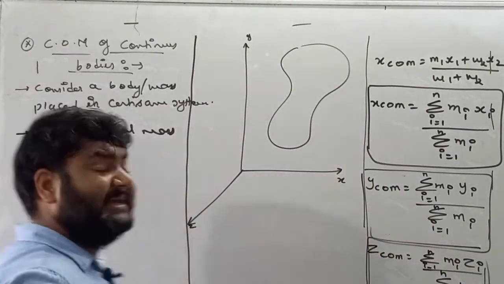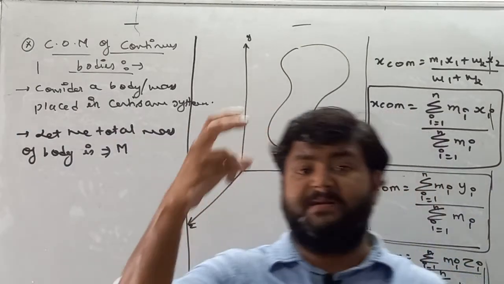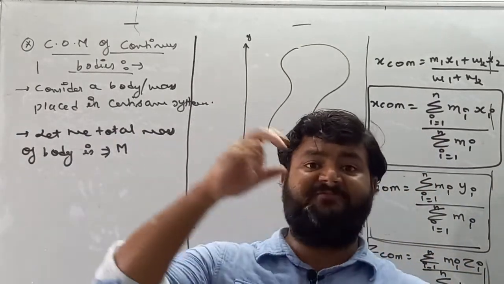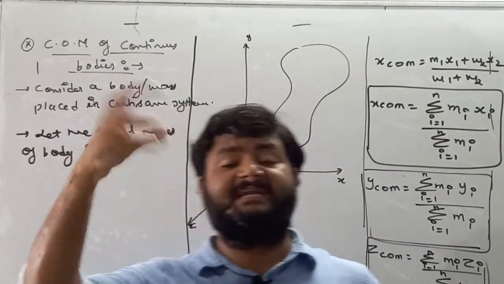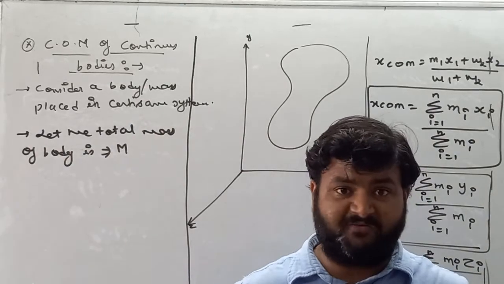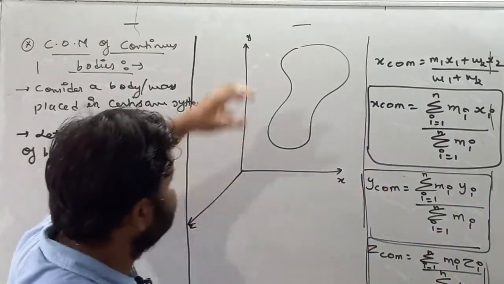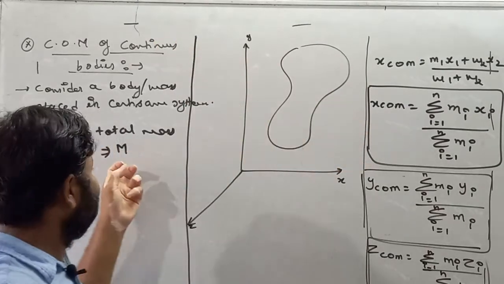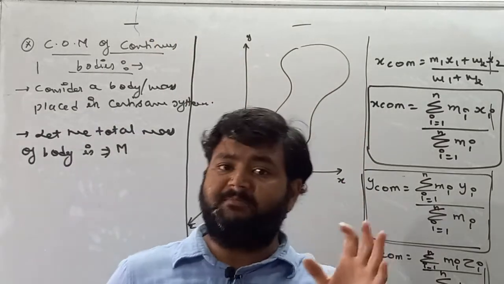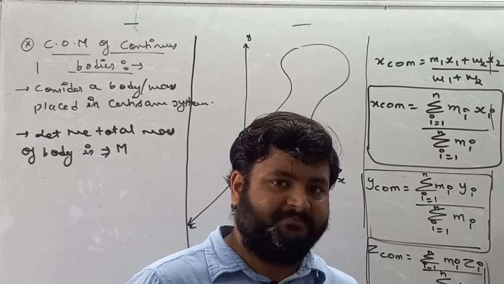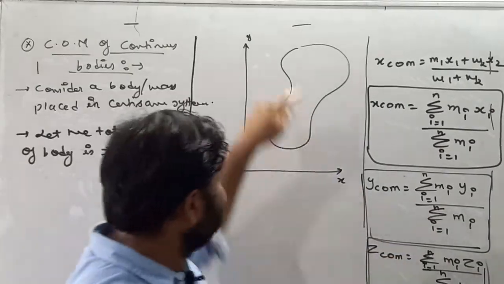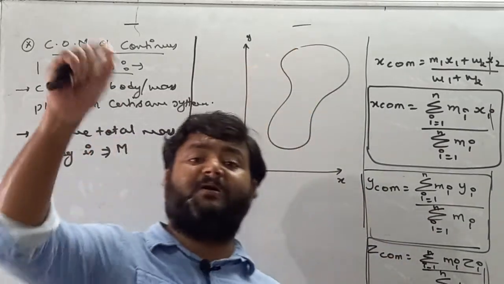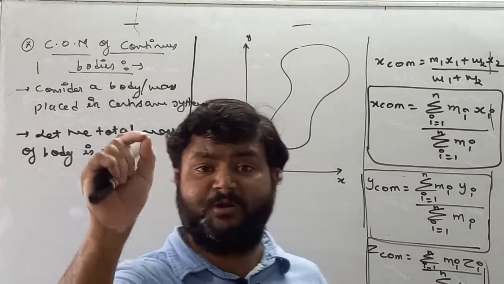Now, like our body is made up of many cells. If millions and billions of cells combine, then our body forms. Similarly, dear student, this is our continuous body, and imagine that this continuous body carries total mass capital M. Now I am saying that, let's suppose this body is made up of infinite number of small particles.